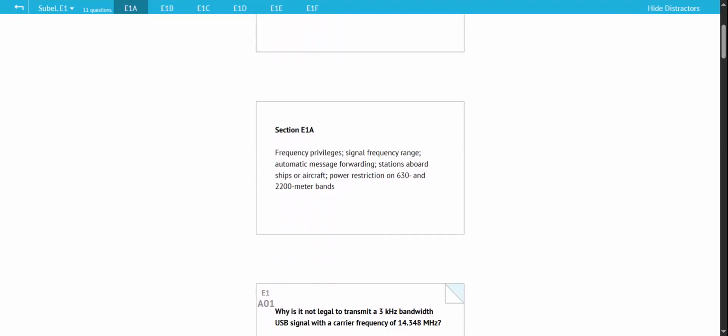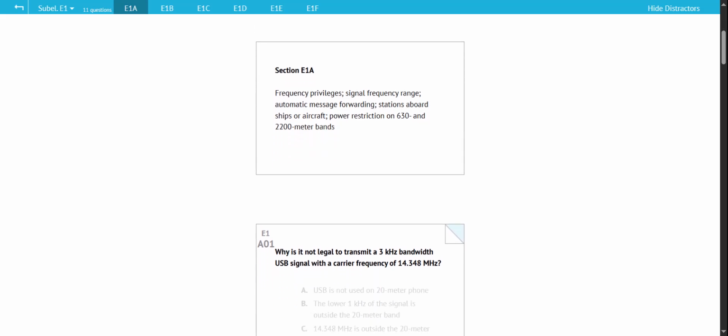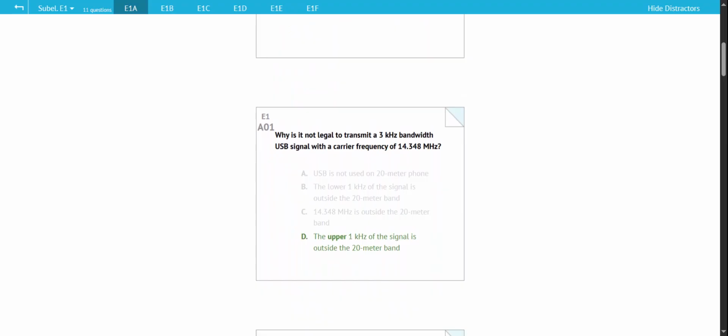Section E1A will include questions about frequency privileges, signal frequency range, automatic message forwarding, stations aboard ships or aircraft, and power restrictions on the 630 and 2200 meter bands. This is sub-element E1A.